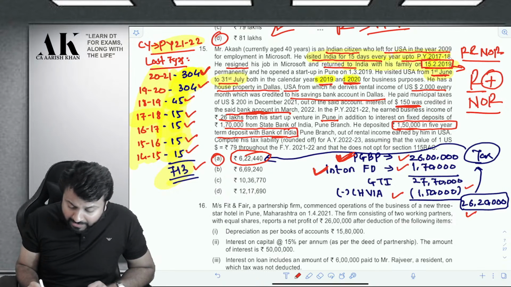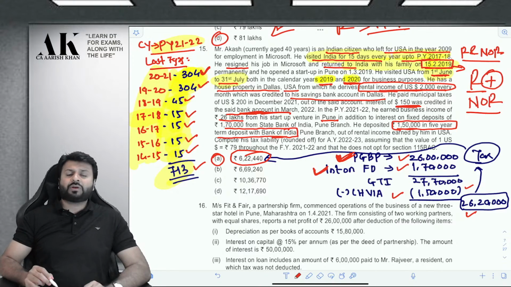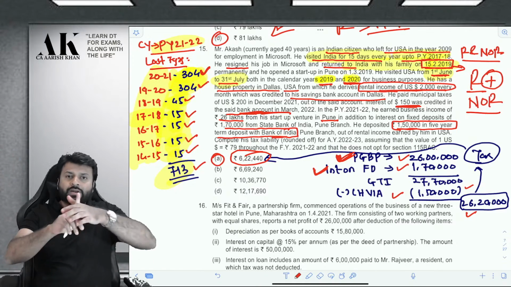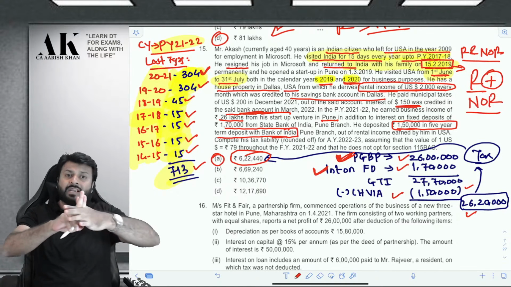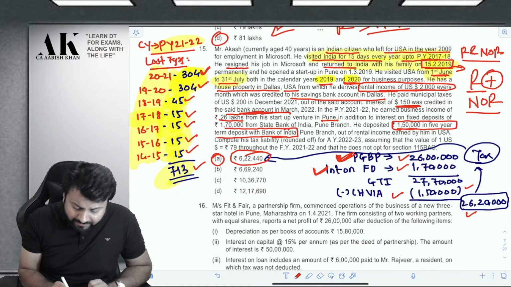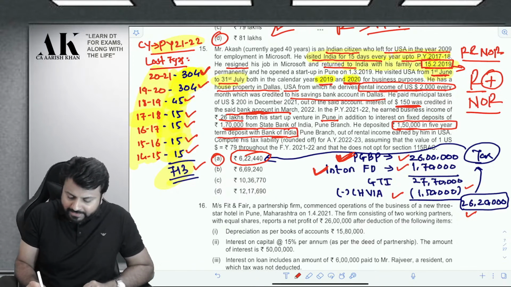Similarly, he will not be liable for this rental income taxability in India, because this rental income is earned in US and it is also received in US. So rent is earned in US, received in US. Interest is earned in US, received in US. But 1,70,000 interest is earned in India through an SBI. So that will be taxable.